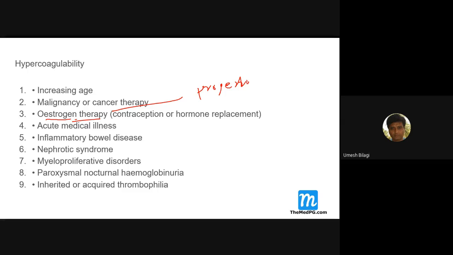Any choice, so we have to filter it out. Estrogen therapy is associated with hypercoagulable state. Acute medical illness. Inflammatory bowel disease, ulcerative colitis, Crohn's disease. And never forget this, nephrotic syndrome. It is a hypercoagulable state.